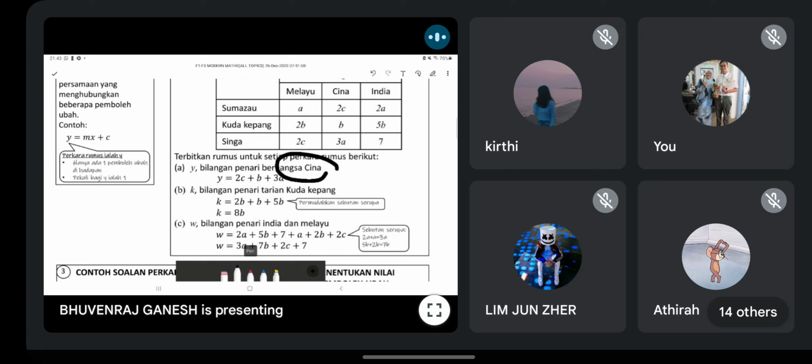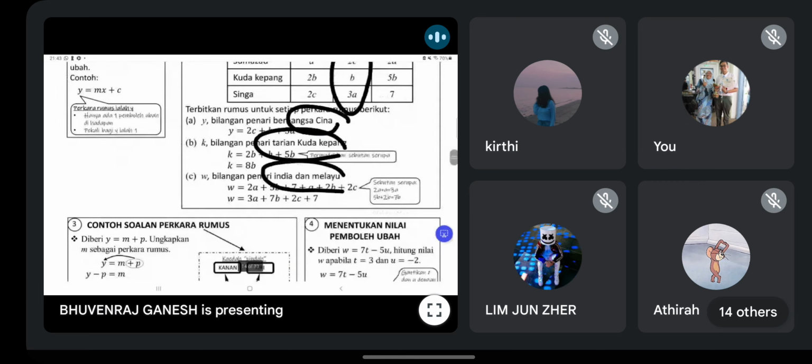Okay, for example, the number of Chinese. You just add all the values, plus all the values. Then you get the answer. Alright, same thing for all of this. Okay, guys? This one also should be no problem, right?